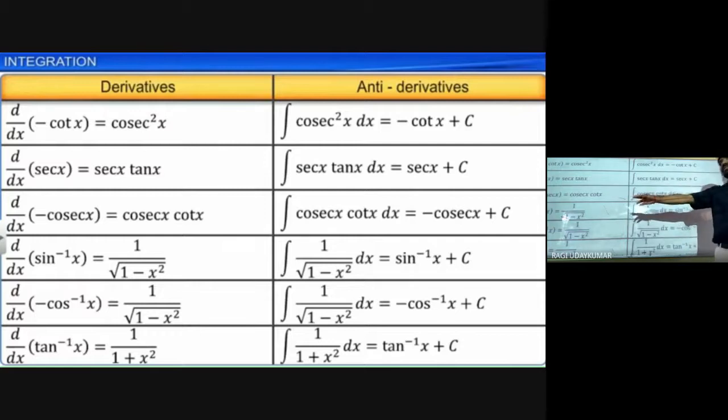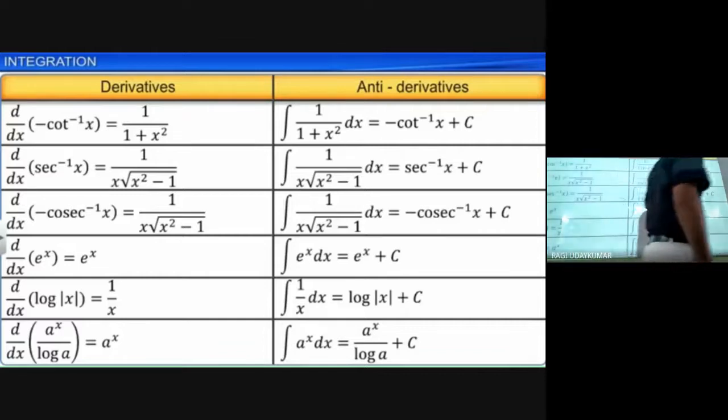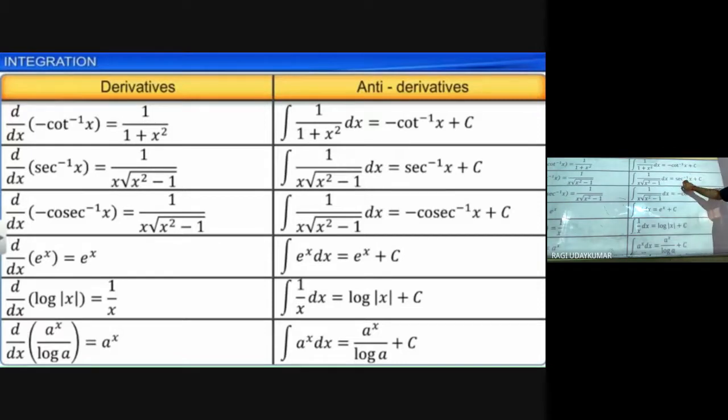d by dx of sin inverse x is 1 by root over 1 minus x square; these are all things you have already learned. d by dx of minus cot inverse x is 1 by 1 plus x square, so integration of 1 by 1 plus x square is minus cot inverse x plus c. d by dx of secant inverse x is 1 by x into under root of x square minus 1. Here you are going to have the modulus actually. Do remember that differentiation of secant inverse x is 1 by mod x under root of x square minus 1. So here integration of 1 by x into under root of x square minus 1 is secant inverse x, or minus cosec inverse x if you have the minus.